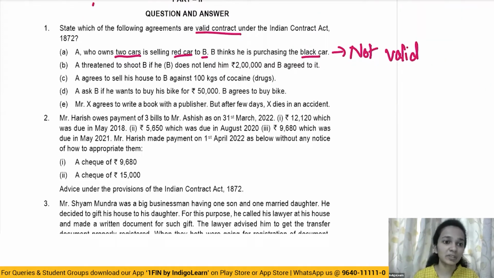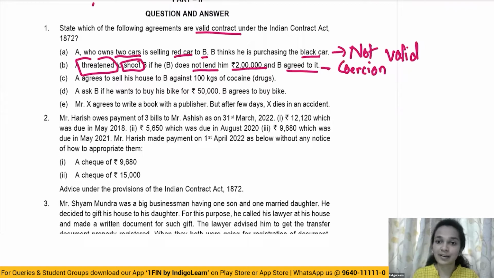Moving on to the next one. A threatened to shoot B if B does not lend him 2 lakh rupees, and B agreed to it. So here the act happening is threatening. And as soon as we listen to this word threatening, as soon as we come across a situation like this, what comes to our mind is coercion. So this contract is created by using coercion. So again, this is not a valid contract.